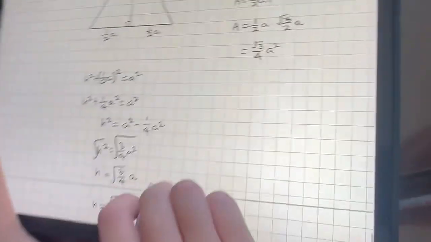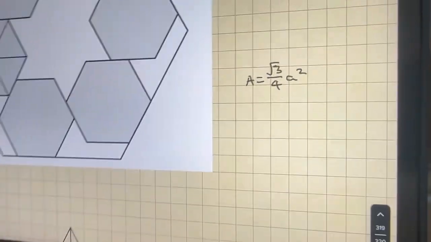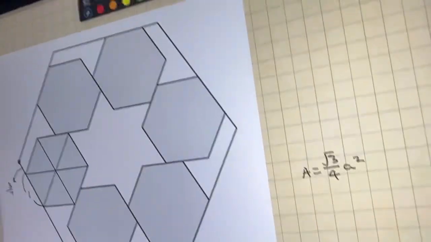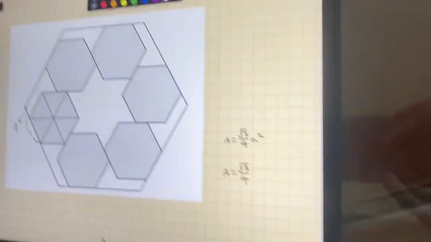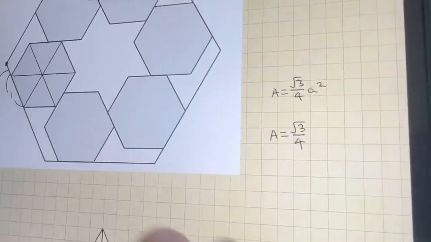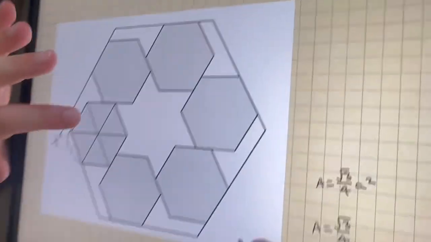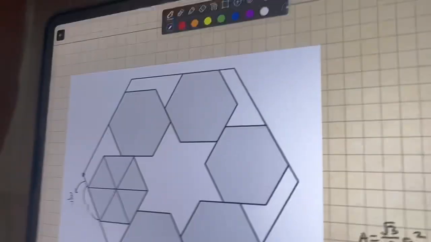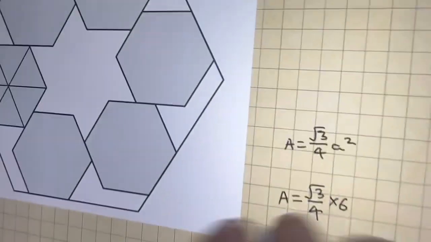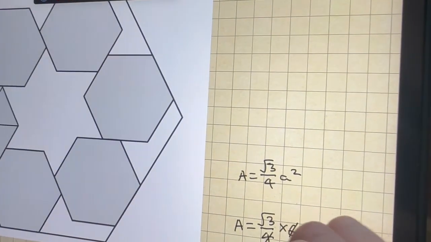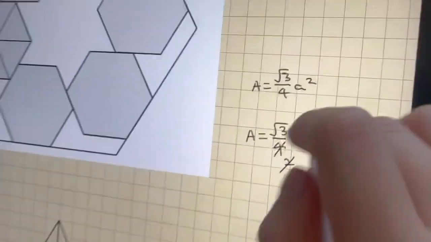Okay, so now that you found the area of an equilateral triangle, which is root 3 over 4 a squared, we can plug in a as 1. So then the area equals root 3 over 4. Now we have to find the area of not just this one triangle, but of these 6 hexagons first. To find the area of these 6 hexagons, because there are 6 equilateral triangles in a hexagon, you have to multiply by 6. And then because there are also 6 hexagons, you're going to multiply by 6 again. Eliminate. This becomes 2. This becomes 3. Eliminate again. Becomes 3. And this equals 9 root 3.